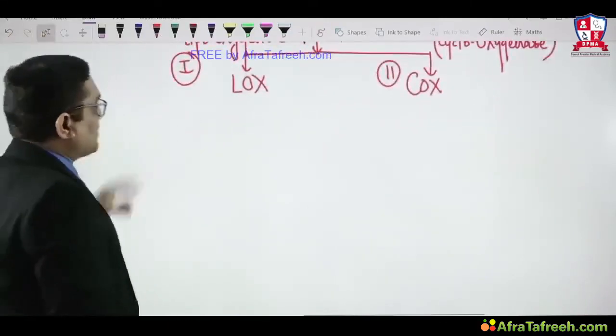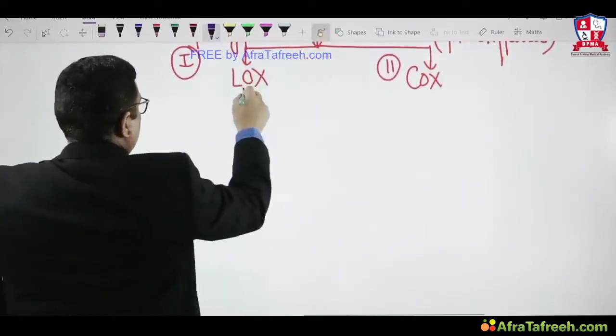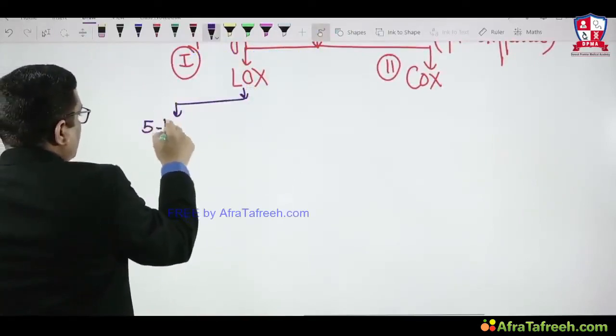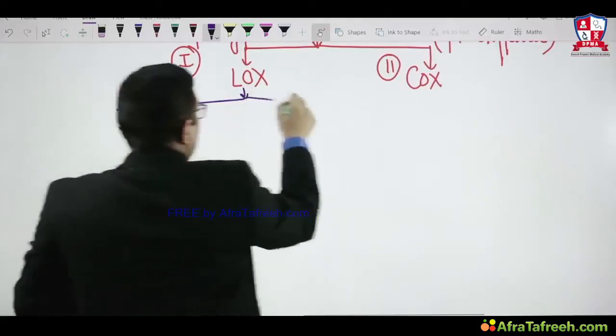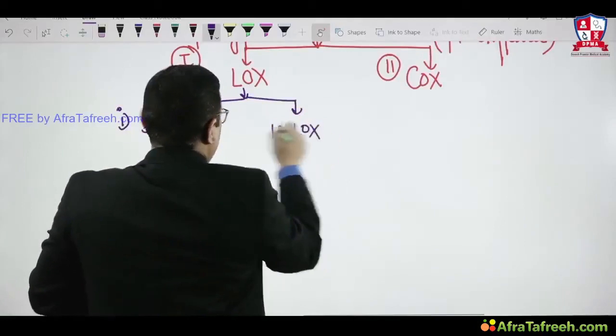In the lipooxygenase pathway, you will notice there are two groups of enzymes, right? One is the 5-lipooxygenase enzyme, and the second group contains the 12-lipooxygenase enzyme.